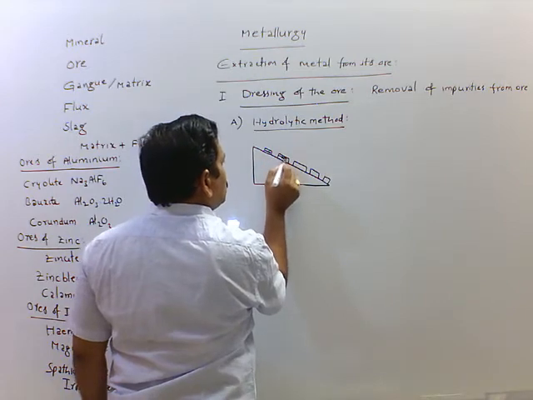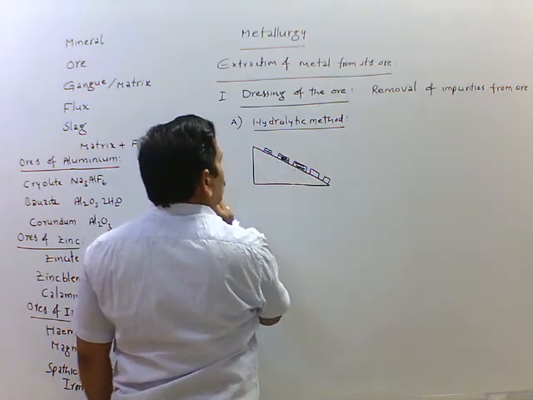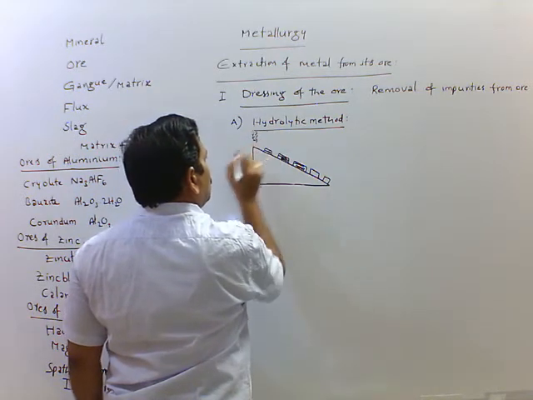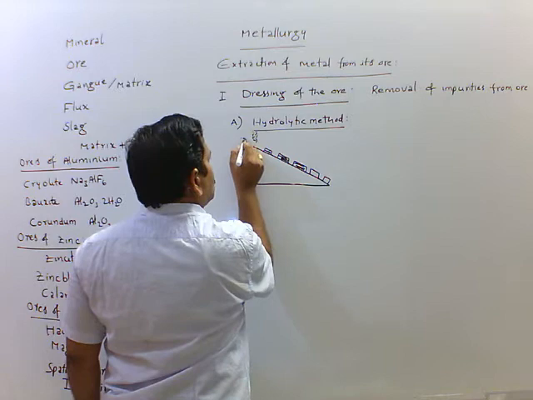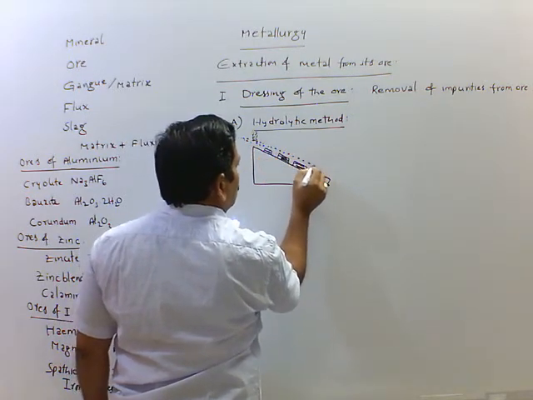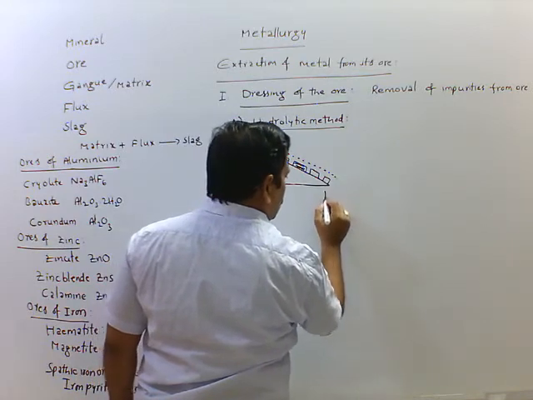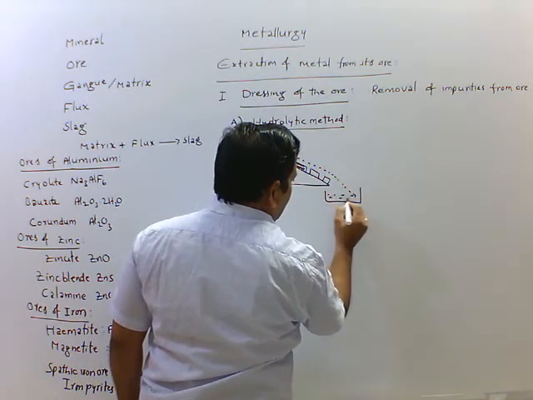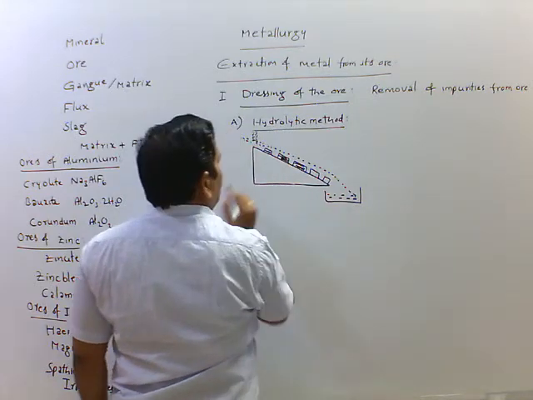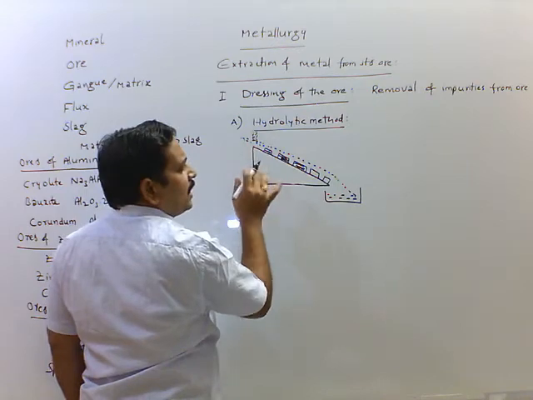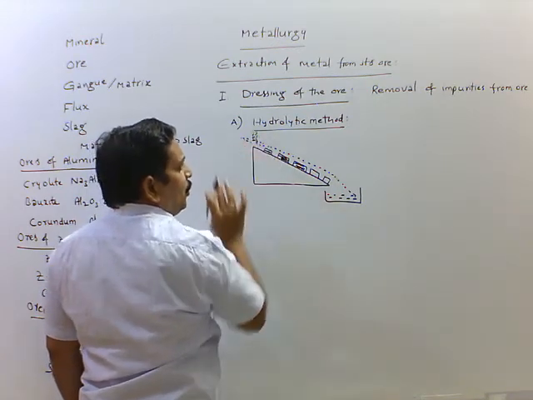From this we release powdered ore particles. Here a jet of water comes. This water is collected in another tank. Here the principle is that ore particles are heavier than impurities.